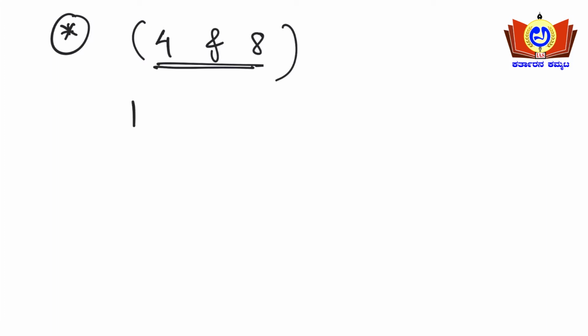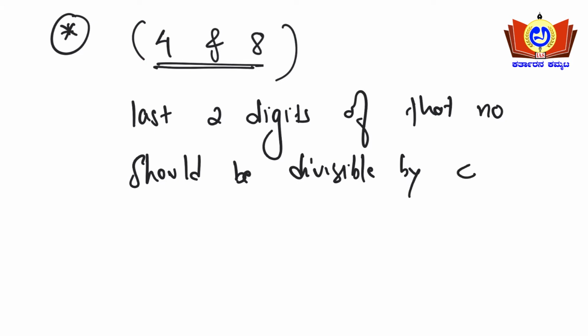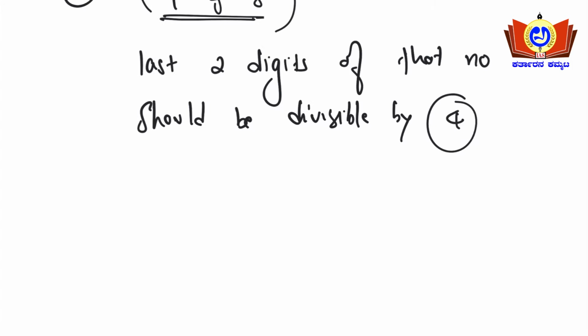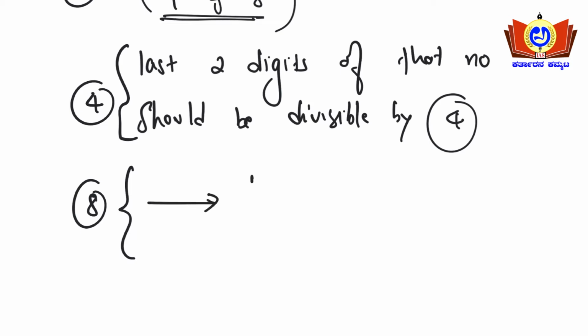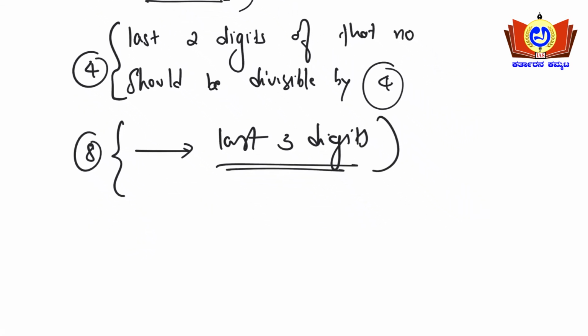The last 2 digits of that number should be divisible by 4, then the complete number will be divisible by 4. So for 4 this is the rule here. For 8 you need to take the last 3 digits of that particular number. If the last 3 digits are divisible by 8, then the complete number is divisible by 8 here.